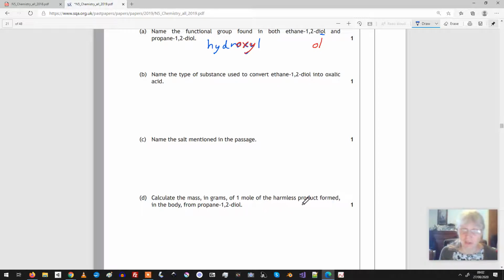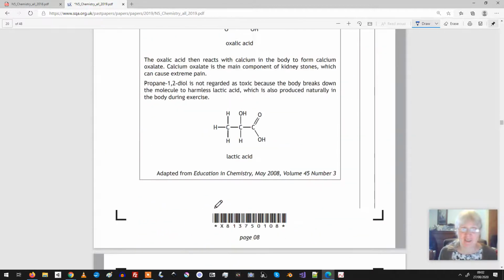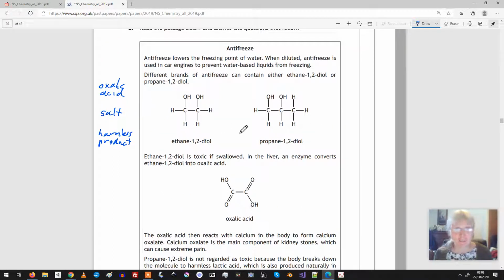So we want a harmless product of 1,2-diol. And now let's read the passage.